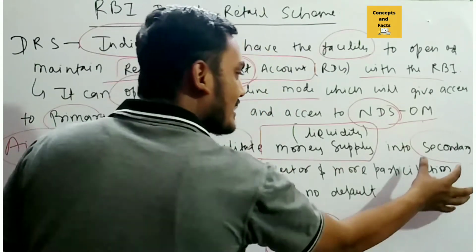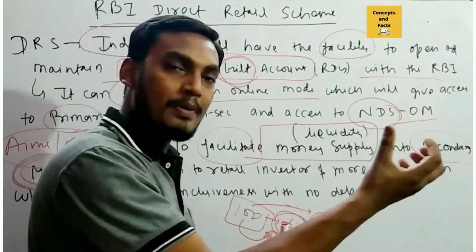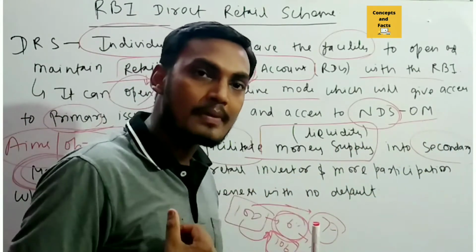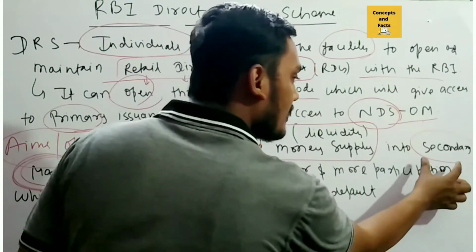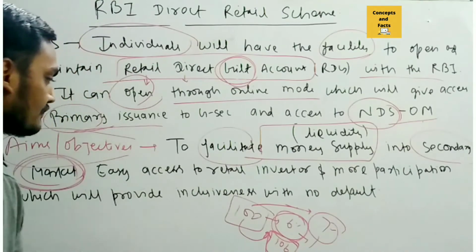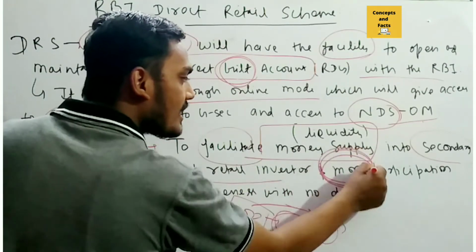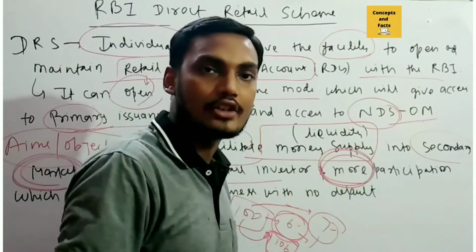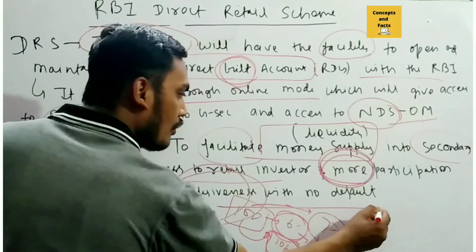So now it will give a secondary market. Secondary market actually means the trading. You purchase some security from the primary market, now you are trading the security among the people. So it will give the retail investor, let's say an individual, access to the secondary market, which will include more participation in government securities, and which will provide inclusiveness with no default.